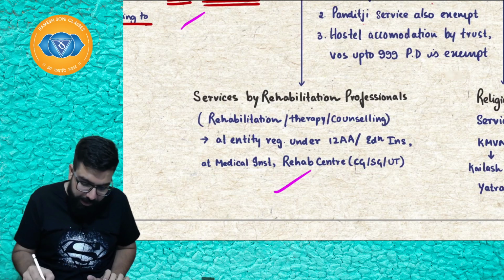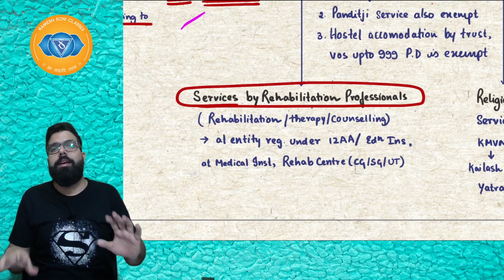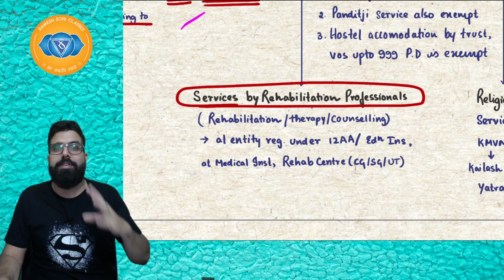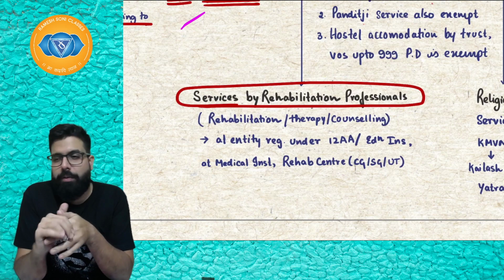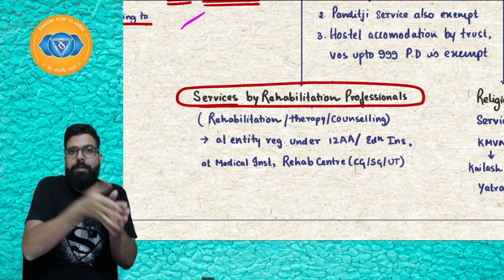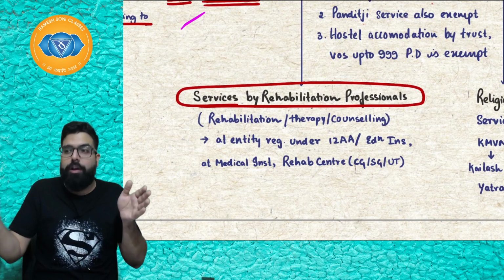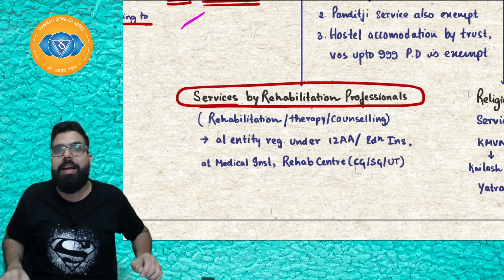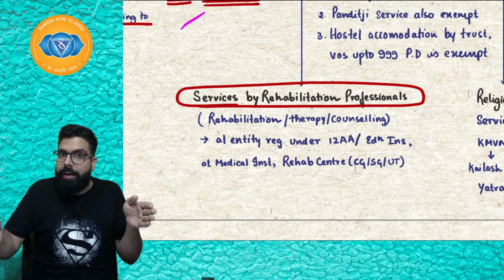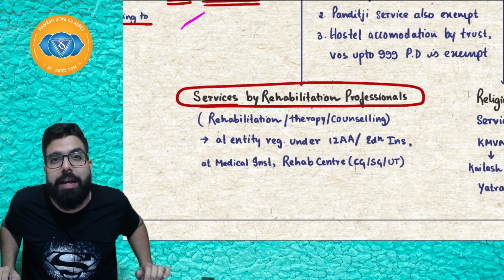The next activity is the rehabilitation professional's activity. So a rehabilitation professional is providing his services. Basically, what is rehabilitation? One person has become a drug addict. Now he has to get back to normal life. So he needs therapy, he needs counseling, he needs rehabilitation so that he can come back to his normal life. And in the process from a drug addict to a normal life, who will help you? The help will be given by a rehabilitation professional.